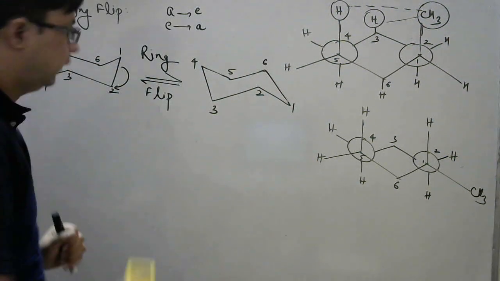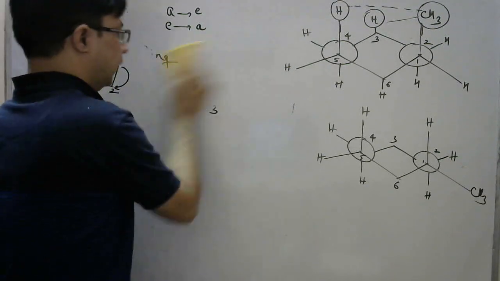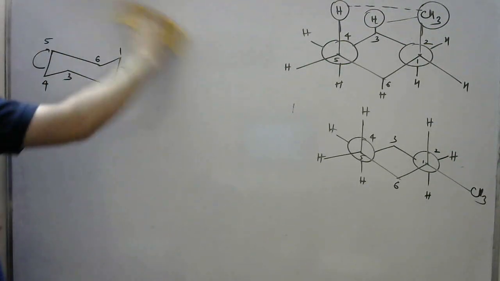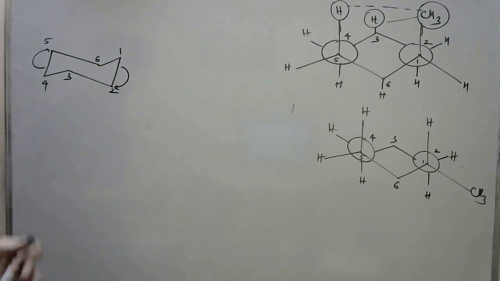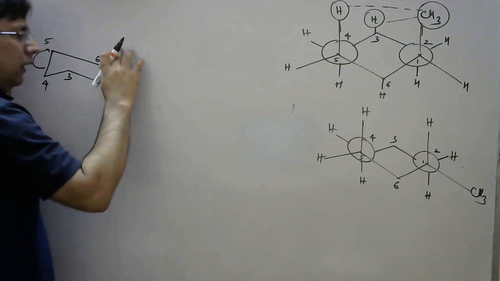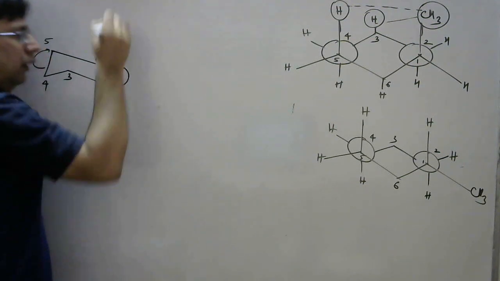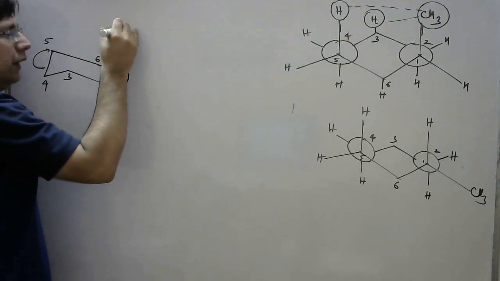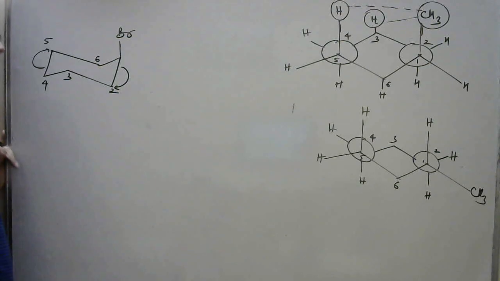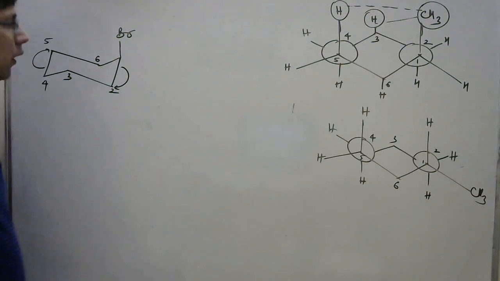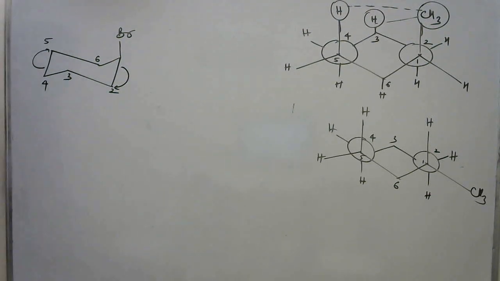If I consider the molecule that is cyclohexane over here, in this case the CH3 group, let's say यहाँ पर ये group present है, and that is, let's say, Br group is there. So I can name this compound as 1-bromocyclohexane.